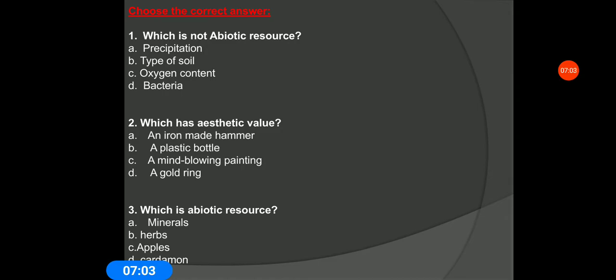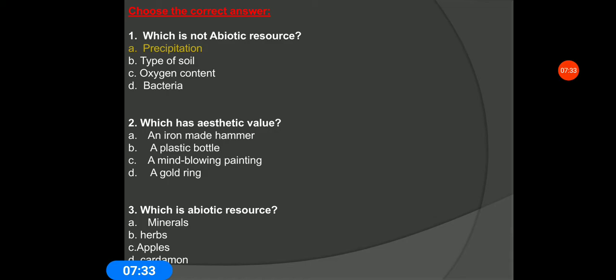So now there are 10 MCQs. First one, which is a non-abiotic resource? Options are precipitation, type of soil, oxygen content and bacteria. Precipitation will be the right answer. The type of soil contains both biotic and abiotic resources. Oxygen content and bacteria are living organisms.